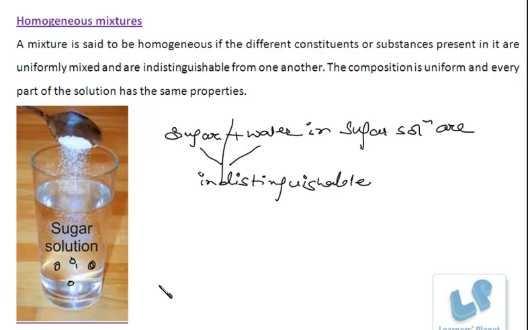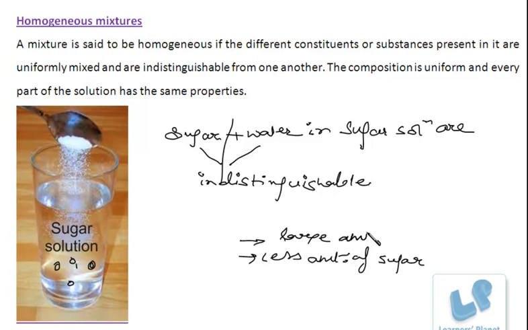That is, it's not that in one part of the glass the concentration is very high, that is, a large amount of sugar is present, and in the other part less amount of sugar is present. It is not possible.